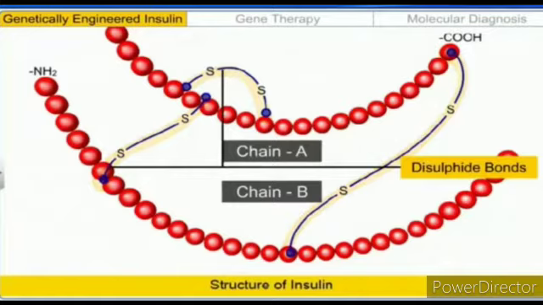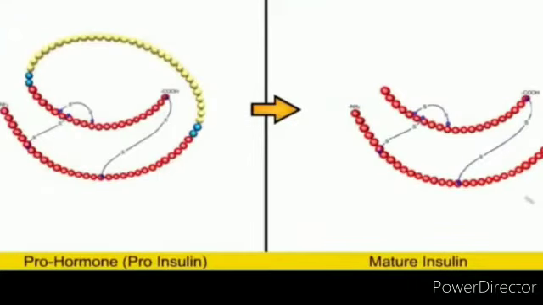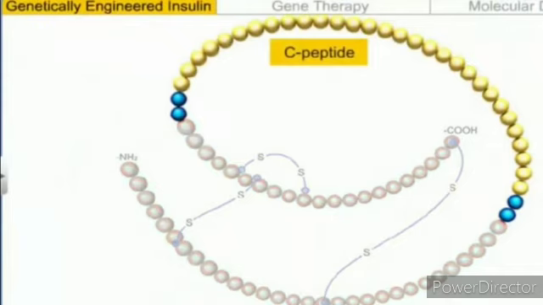In mammals, including humans, insulin is synthesized as a prohormone. Like a proenzyme, the prohormone also needs to be processed before it becomes a fully mature and functional hormone, and it contains an extra stretch called the C peptide.